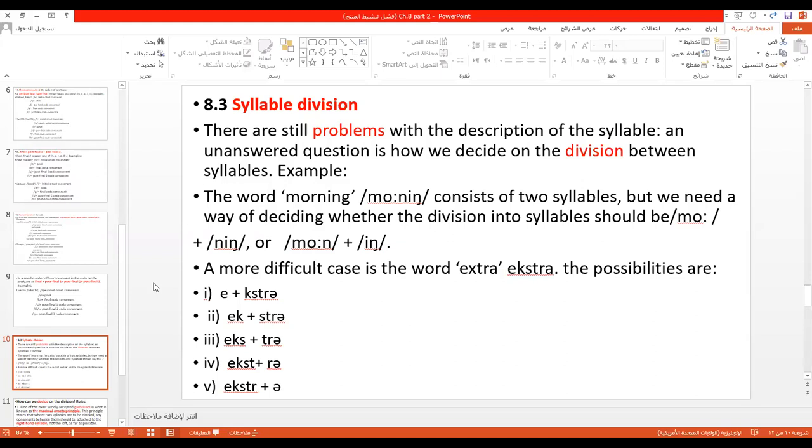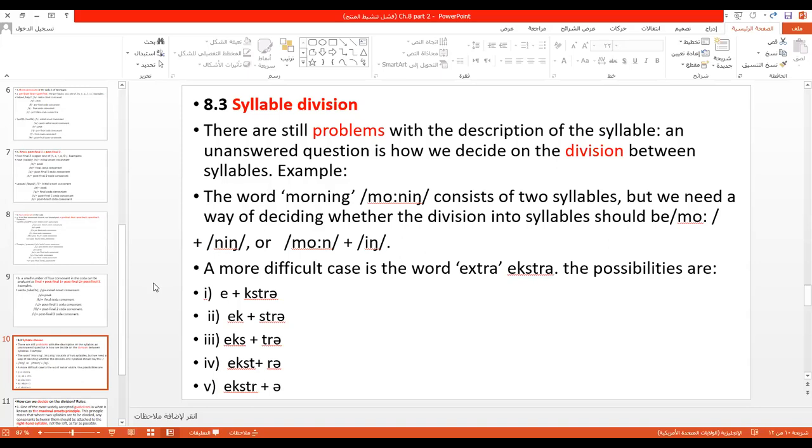Our example is words that contain only one syllable. Yes or no? All the examples you saw contain only one syllable. كل الأمثلة اللي شفتوها لحد الآن عبارة عن كلمات تحتوي على مقطع واحد.